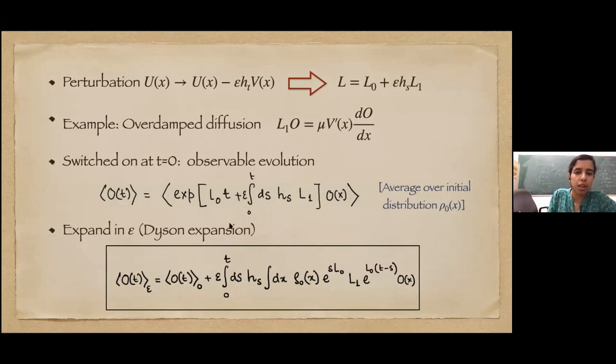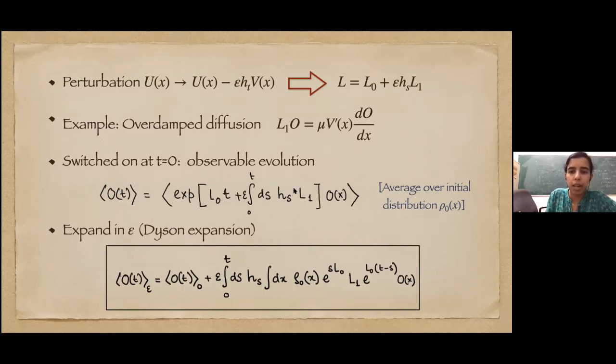The first term of course is simply L0 t, which gives us O(t) in equilibrium. Then we have one time integral and one integral over the phase space with respect to rho 0, because this average was with respect to rho 0. An important point is that we have this sL0. s is the intermediate time.